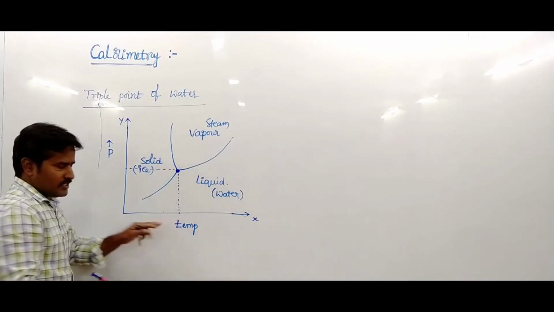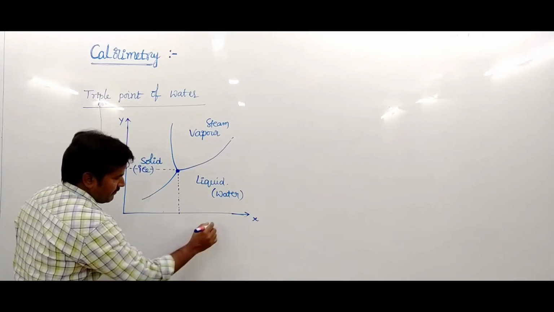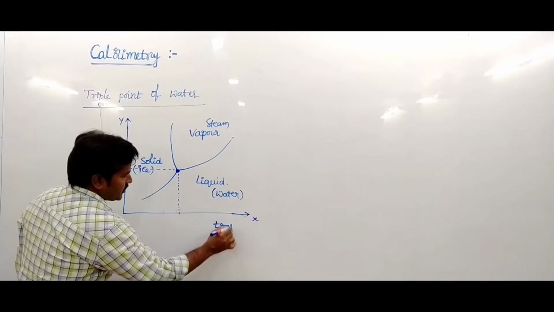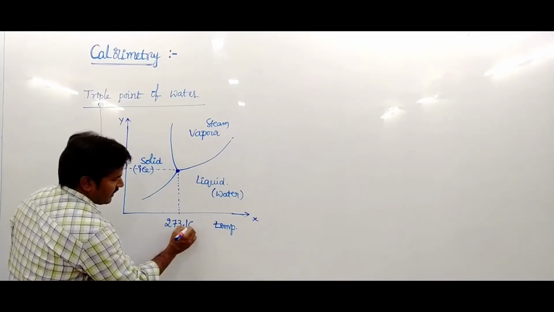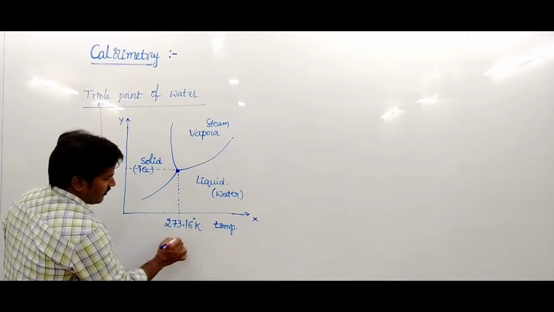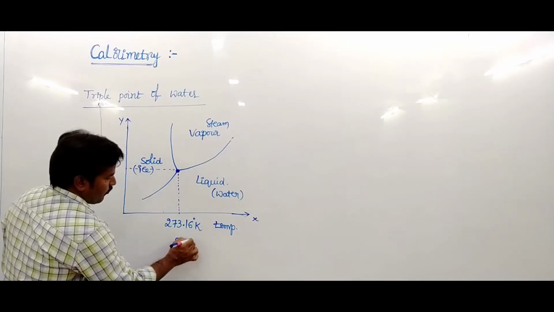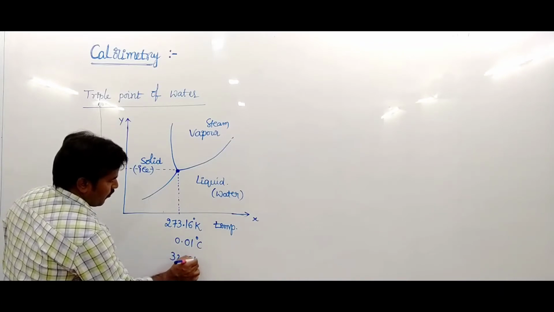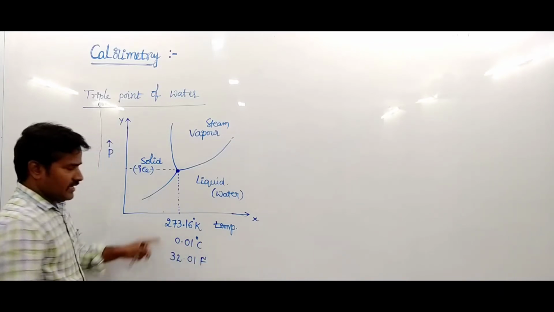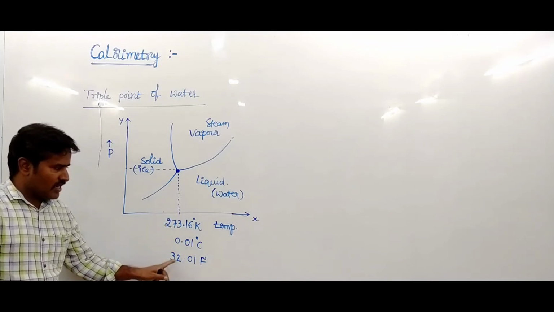At the triple point of water, the temperature becomes 273.16 Kelvin, or 0.01 degrees Celsius, or 32.01 Fahrenheit. This is the value for the triple point of water.